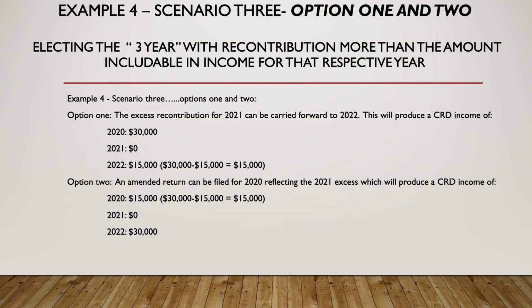Option one is that the participant can take that excess and push it into the following year, into 2022. Or option two, an amended return can be filed for 2020, reflecting the excess from 2021, pushing it back into 2020, and then in 2022 it's $30,000. So also pretty straightforward, but there are some options available to the taxpayer, and perhaps some tax planning.